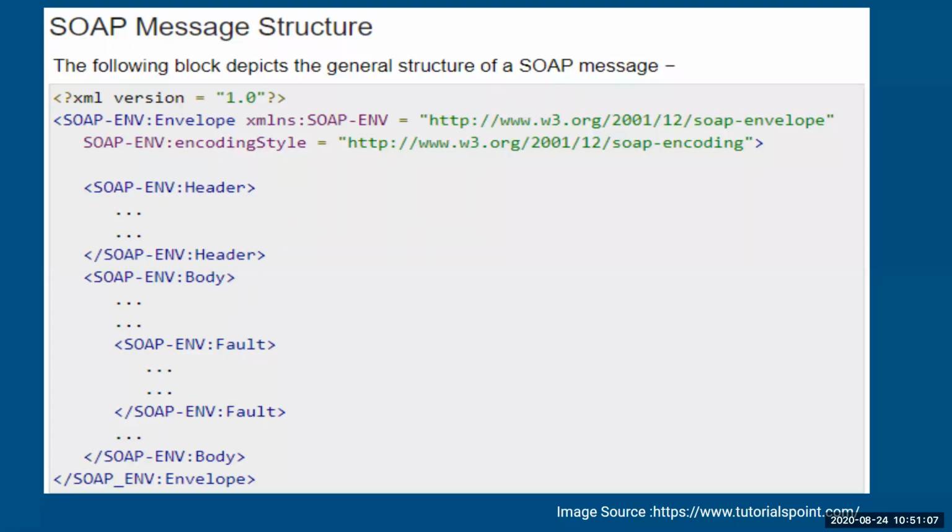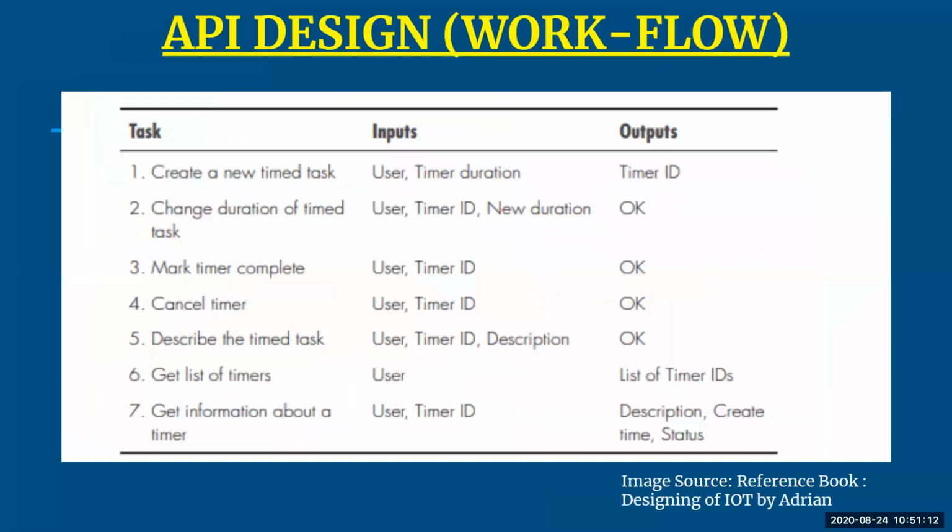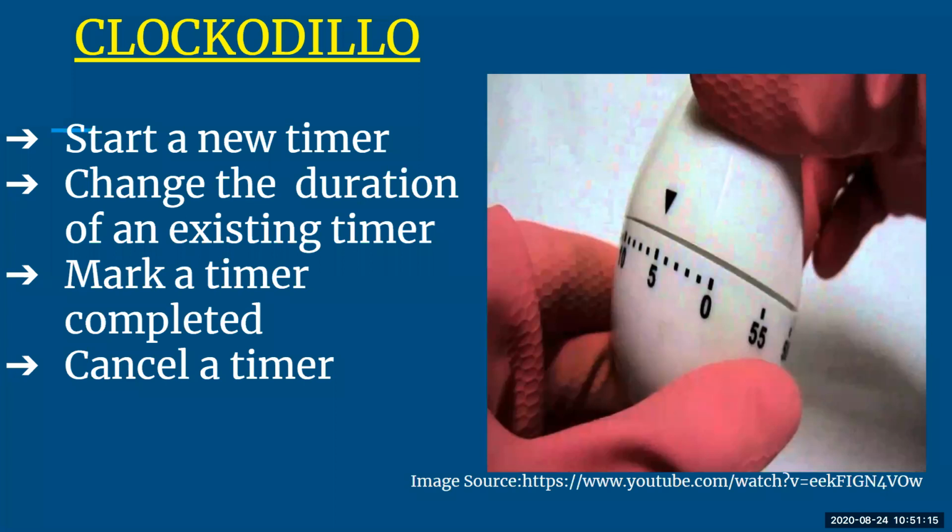Let us take a quick recap of whatever we have done today. In today's lecture, we started with the topic of writing new APIs. Writing new APIs refers to writing your customized API. One example I've taken of a customized API is Crocodilo, which is an internet-connected task timer, wherein you can set a dial to a number of minutes, and as the timer goes down, it sends messages to the API server about whether the task has been started, completed, or cancelled.